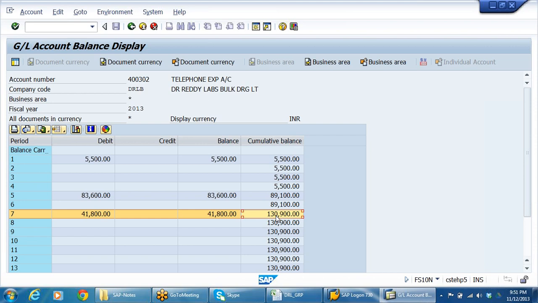If the management is going to accept, okay, there is no problem for me. Then immediately they say, no, no, Anand, I want to know the bifurcation. I want to know business area wise. Business area wise, yes, I can show him the report.